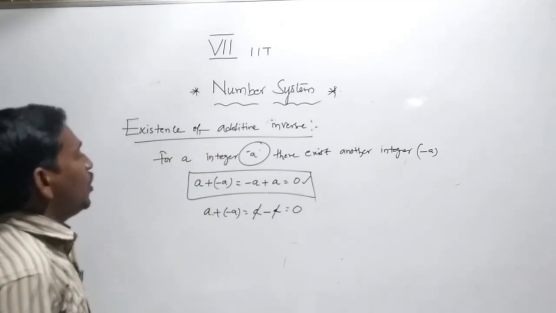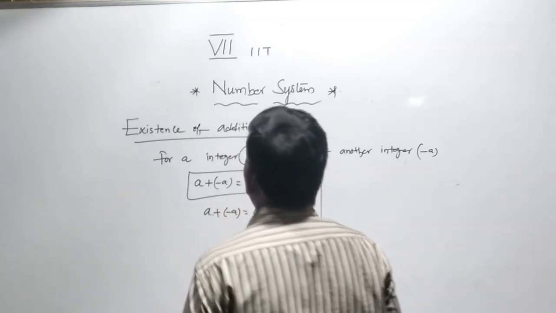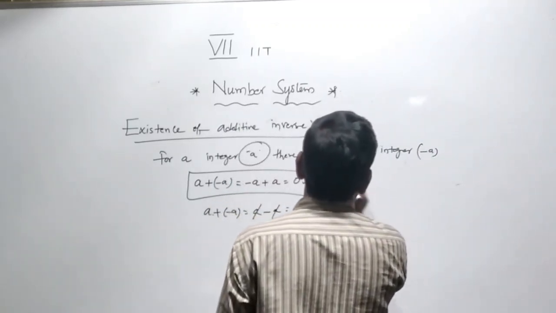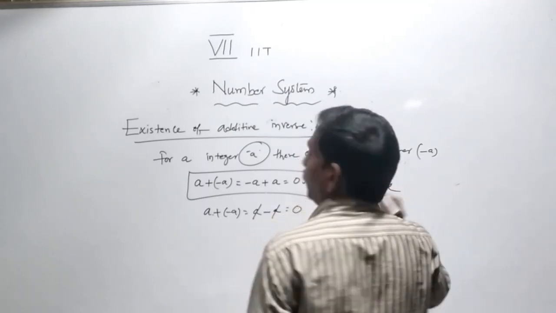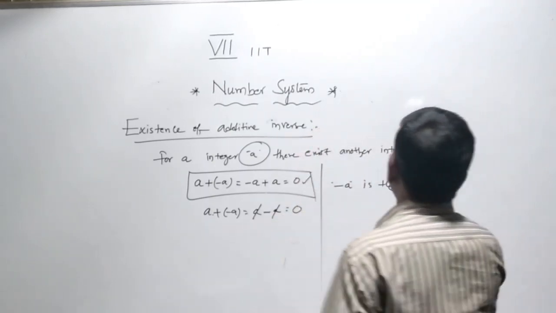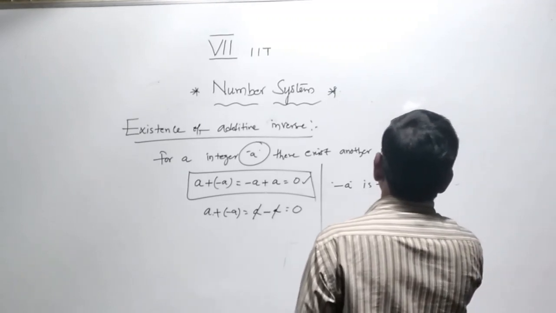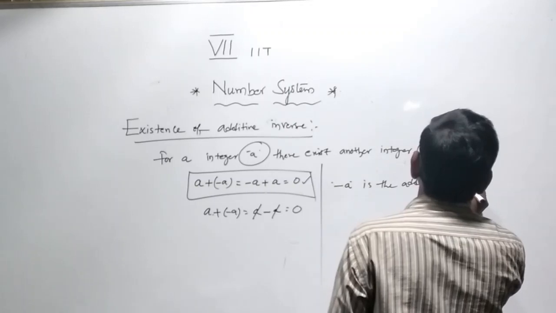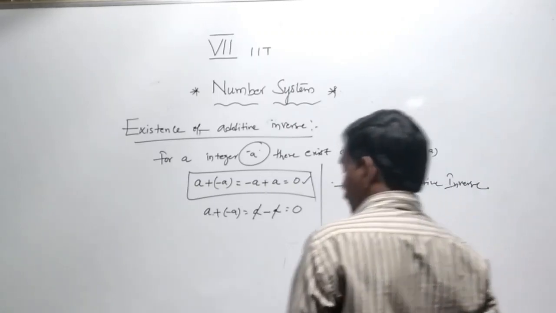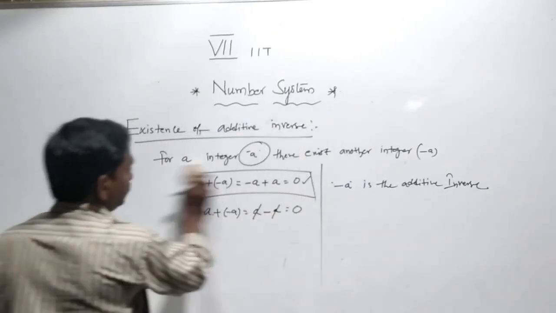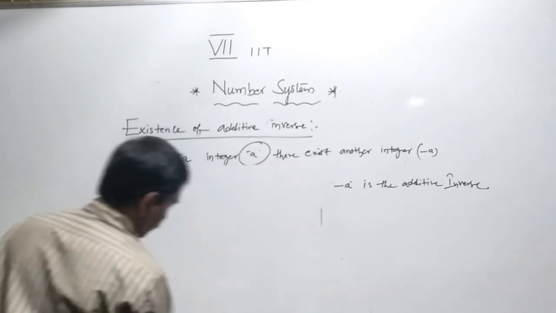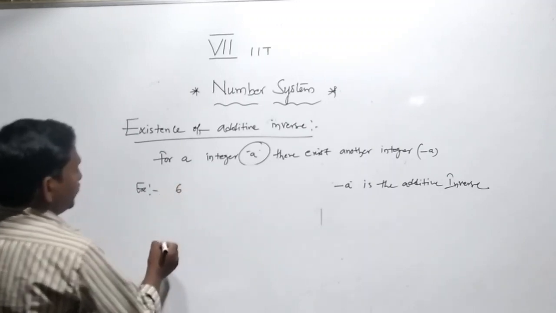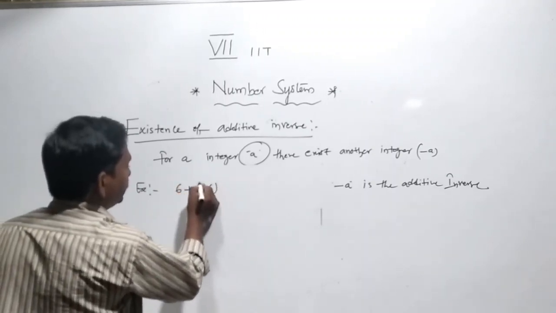So we can say that minus a is the additive inverse. For example, 6 plus minus 6 equals 0.